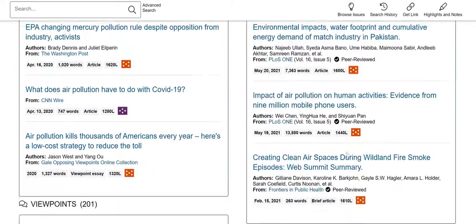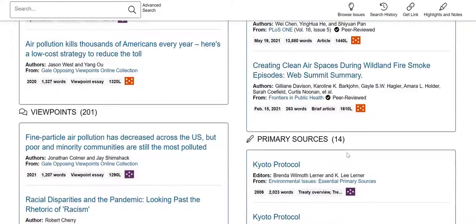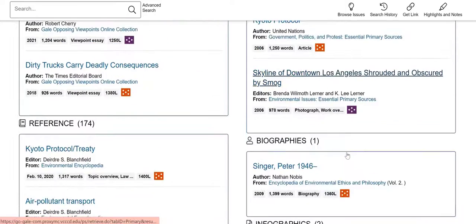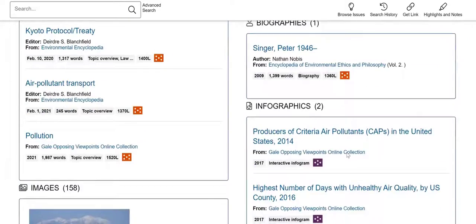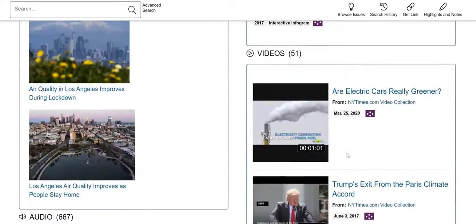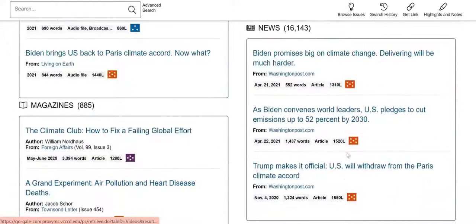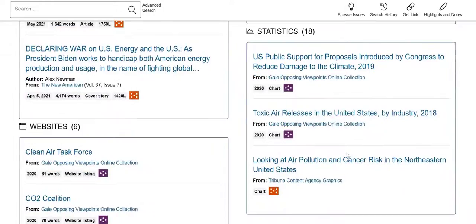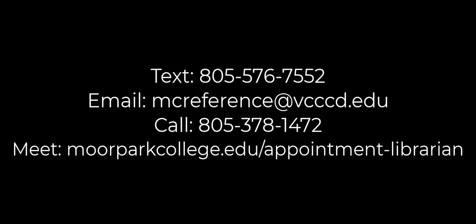Other available sources include interviews with full transcripts, videos, statistics, and more sources from various mediums such as newspapers and magazines. If you have any questions about this or other databases, don't hesitate to contact a librarian.